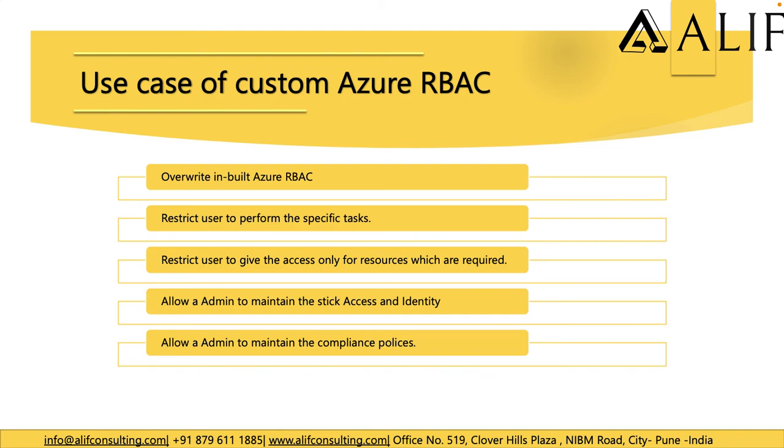Let's say you have reader access. When you give the reader access on the subscription with the inbuilt RBAC, it allows access to read the information from all the resources. But let's say we want to give access to a specific service or specific components within Azure to read. We can override this by creating a custom RBAC, and give them the permissions to the specific resource, to override the existing inbuilt Azure RBAC.